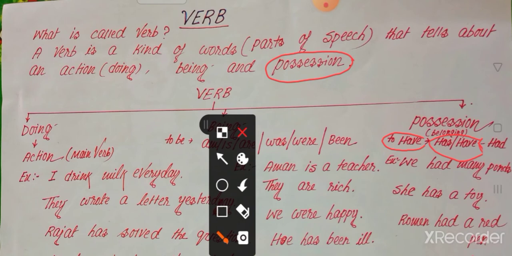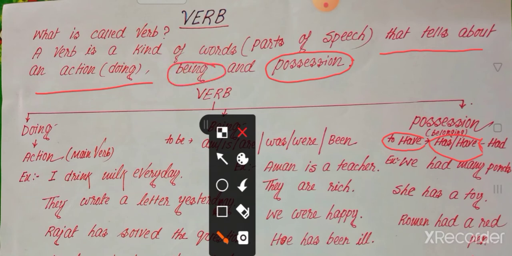Okay. So what is the definition of the verb? Now look at the page. A verb is a kind of word that tells about an action, or something about an action, or doing something, being and possession.